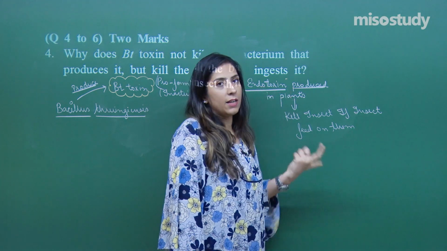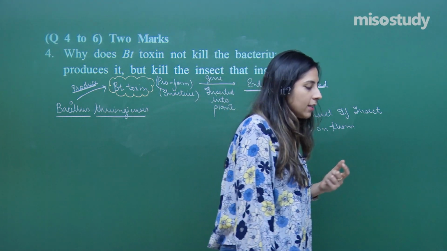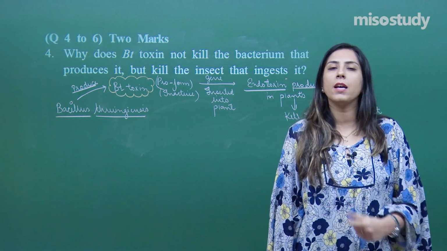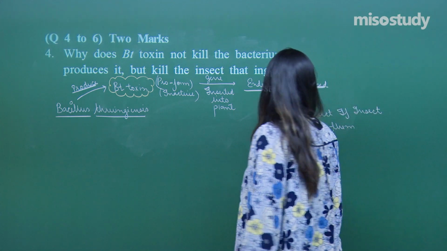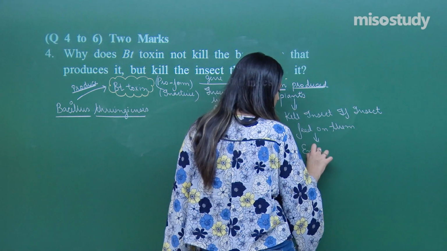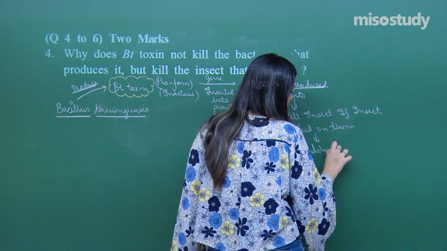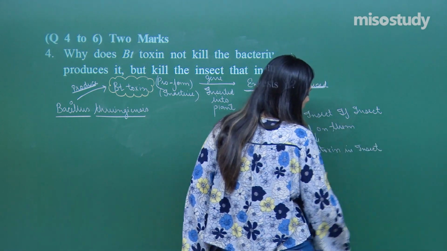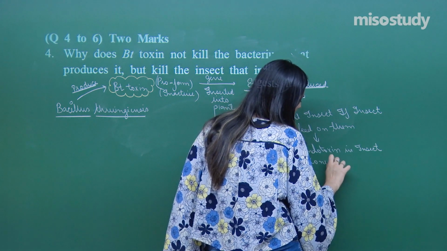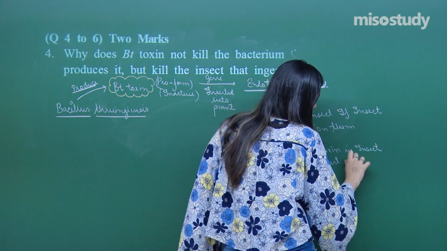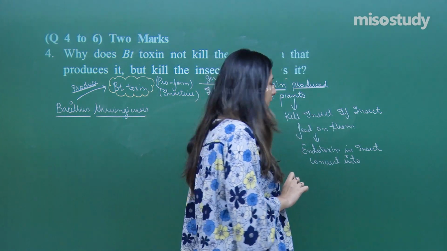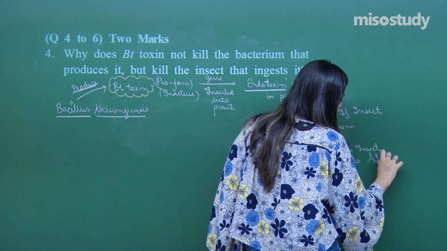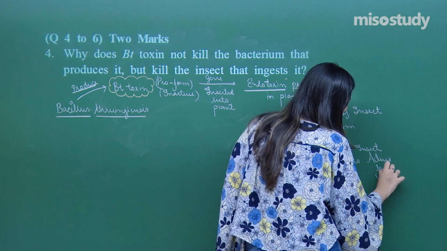This endotoxin, as I have studied, is in a pro form, that is, in an inactive form. So, it is converted into an active form because of the digestive enzymes present in the insect.